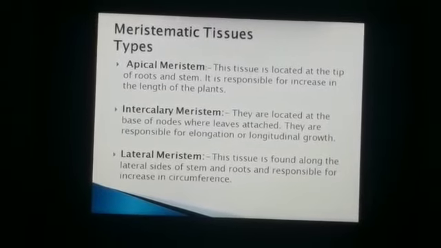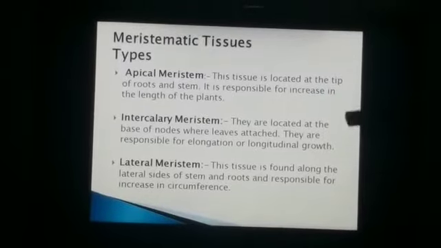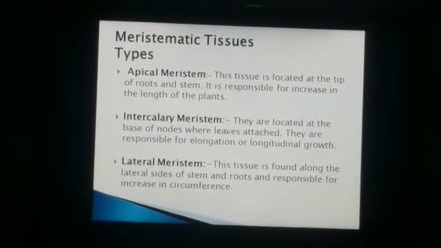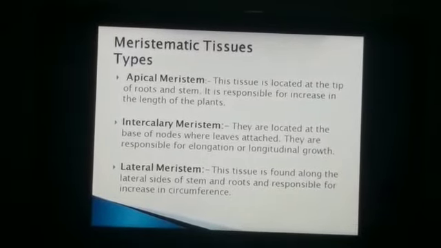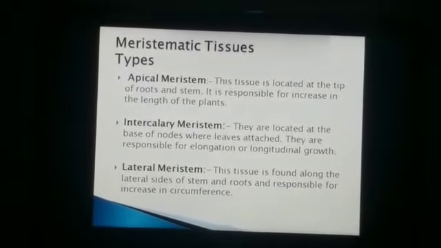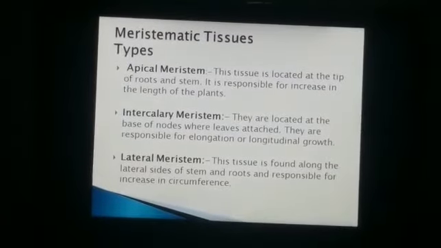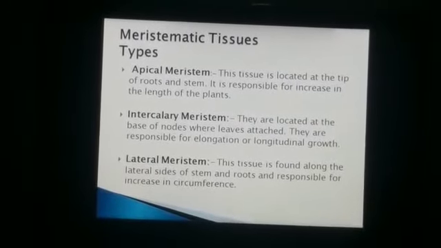Lateral meristem. This tissue is found along the lateral side of stems and roots. Where? The lateral side of stems and roots. It is responsible for the increase in circumference, meaning the width part.